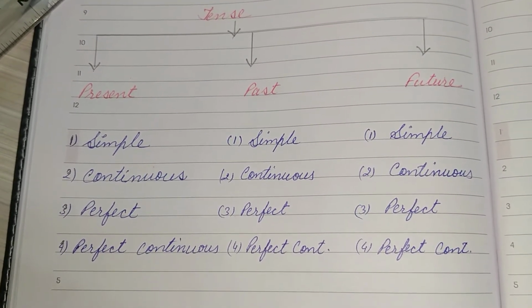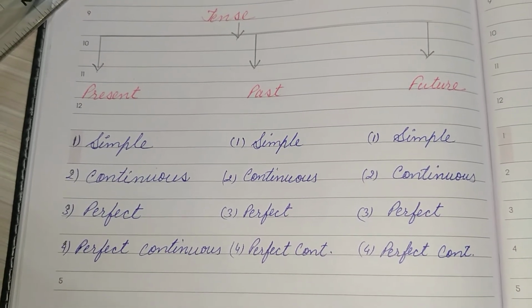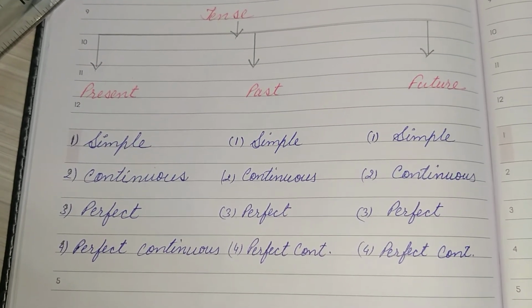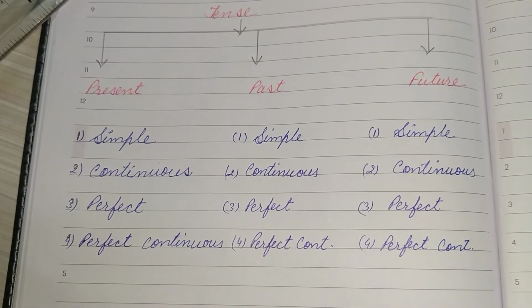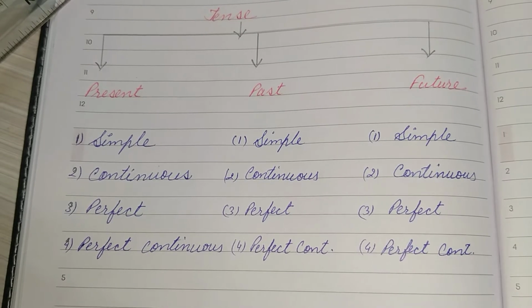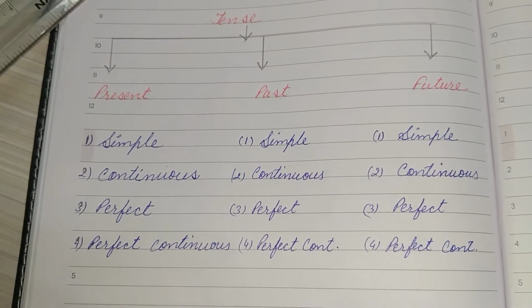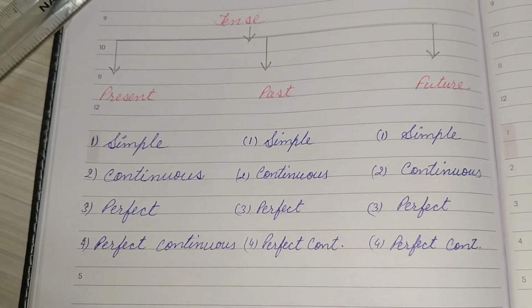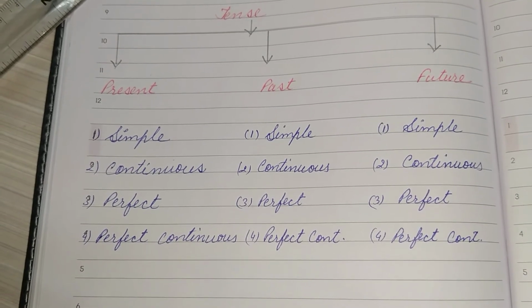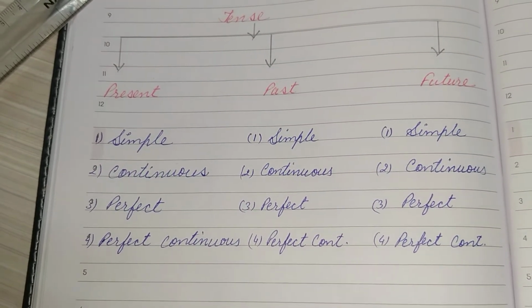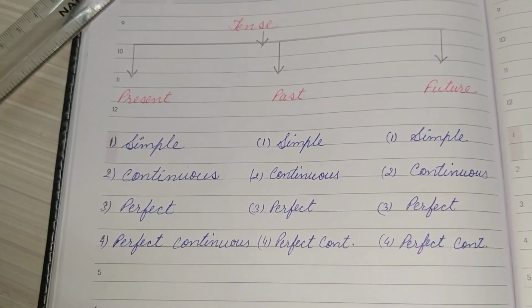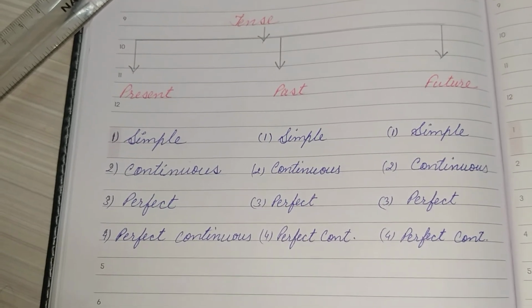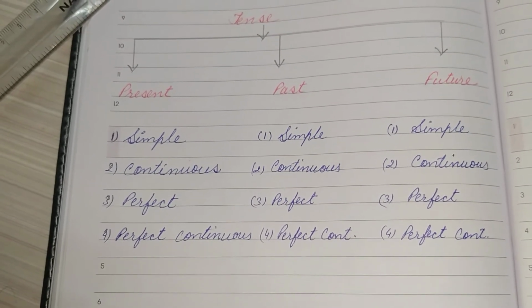In the same way, the future tense is also divided into four subcategories. First is your simple, second one is your continuous, third one is your perfect, and the fourth one is your perfect continuous. So we can also say simple future, future continuous tense, future perfect tense, and future perfect continuous tense. So in this chart we can easily learn the names of tense.